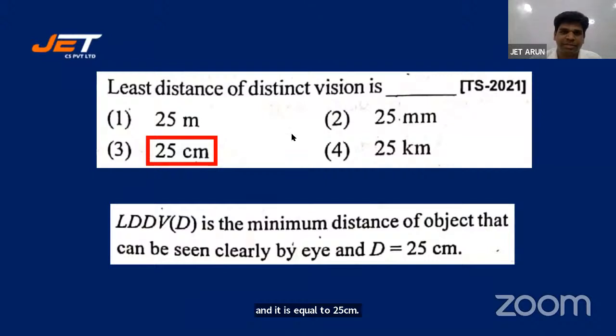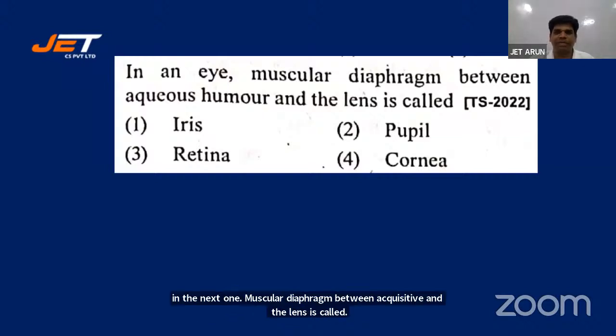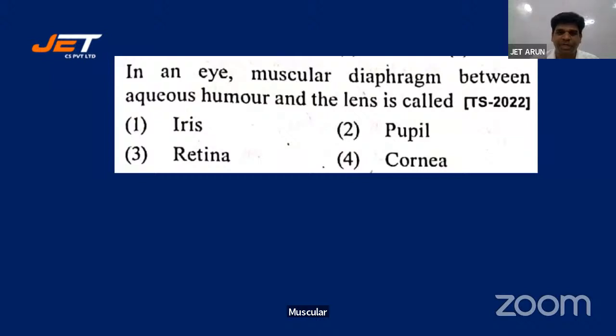All right. Shall we go for the next one? Here is the next one. In an eye, muscular diaphragm between aqueous humor and the lens is called. Muscular diaphragm between the aqueous humor and the lens. Is it iris, pupil, retina, or cornea? Good. Make an attempt. 9 responses. 20 responses. Go ahead. Excellent. Answers are pouring in faster than I can read.